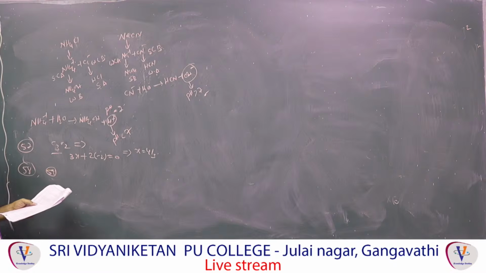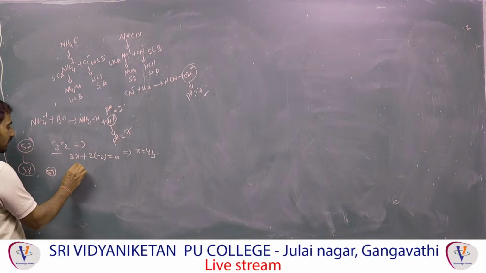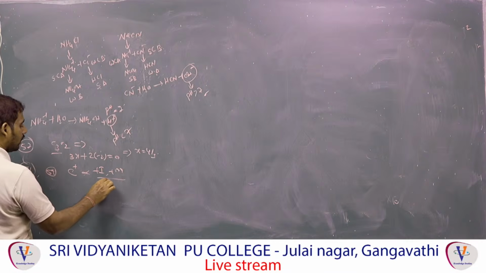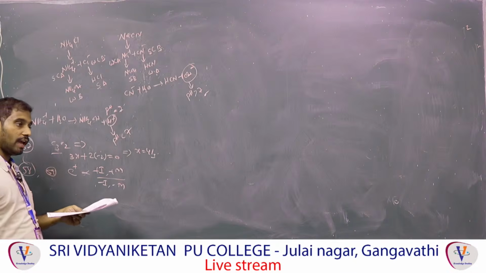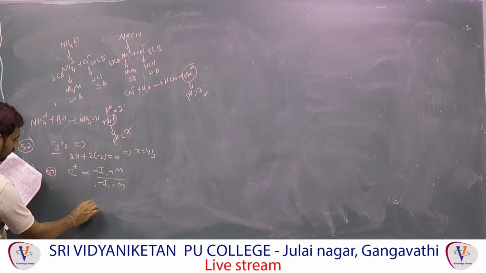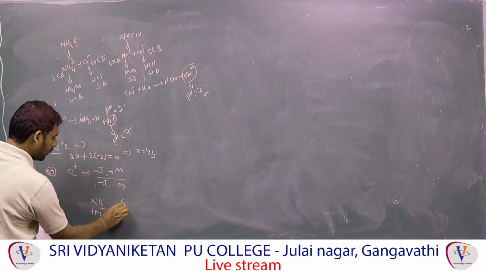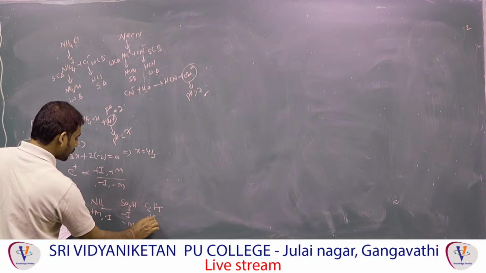59. The correct order of stability of given carbocations. Carbocation stability is increased by plus I, plus M, electron releasing groups, and decreased by minus I, minus M. So in this, which is highest? NH2. I will write the groups now. NH2 is plus M and minus I. SO3H is minus I, minus M. C2H5 is plus I, plus M.